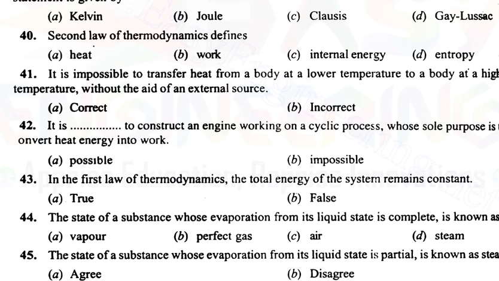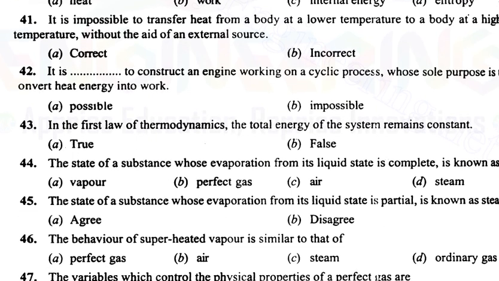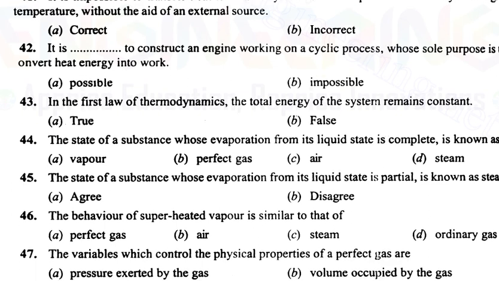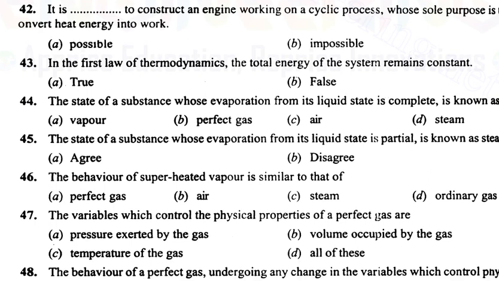Question number 41. It is impossible to transfer heat from a body at lower temperature to higher temperature without the aid of an external source. Yeah, it is correct. Question number 42. It is impossible to construct an engine in a cyclic process whose sole purpose is to convert heat into work. Yeah, it is impossible. It is the statement of Kelvin Planck.